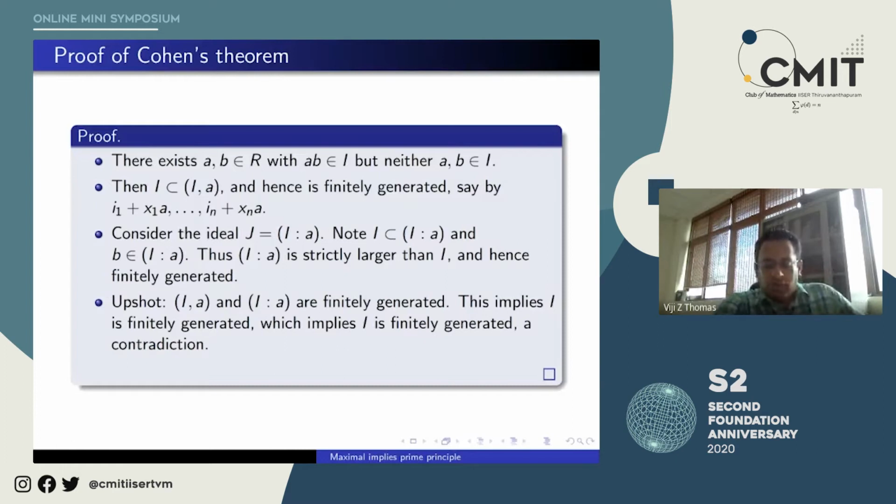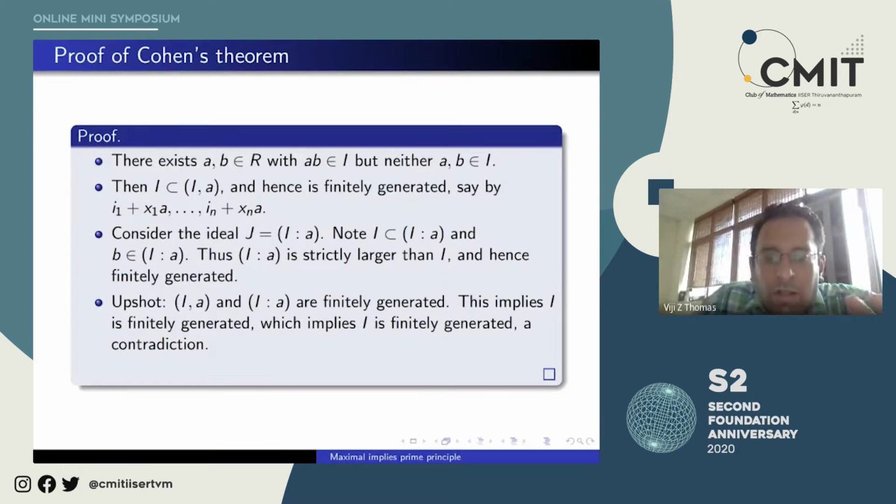Now, I am going to make a claim so that the proof structure is completely clear to you. The three bullet points show you that (I, a) and I colon a are finitely generated. We will prove that once you have (I, a) and I colon a finitely generated, I will automatically be finitely generated. So this implies I is finitely generated, but that is a contradiction.